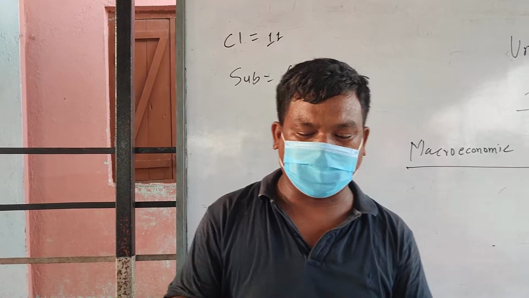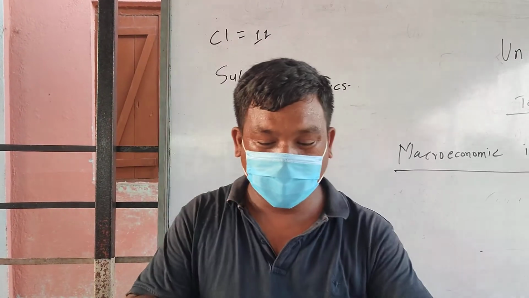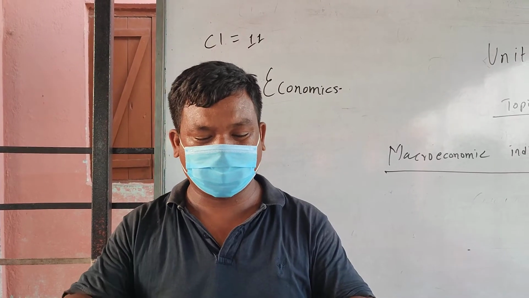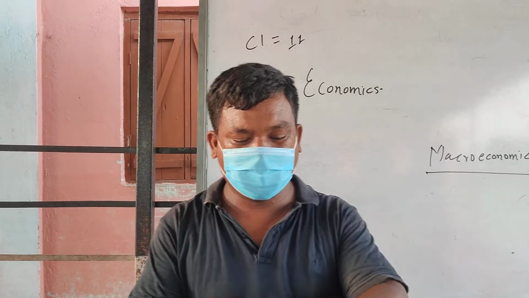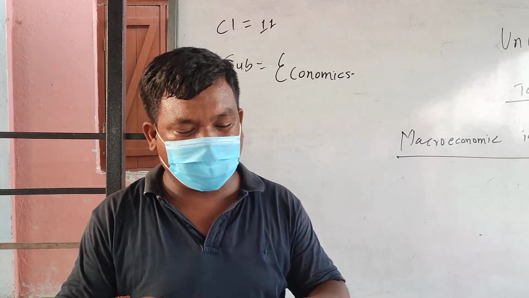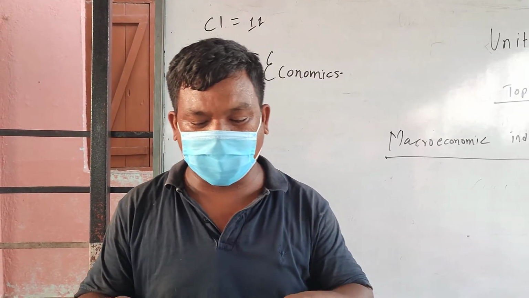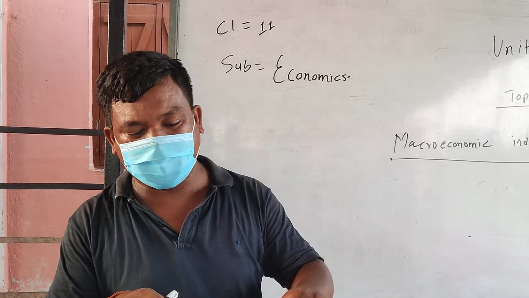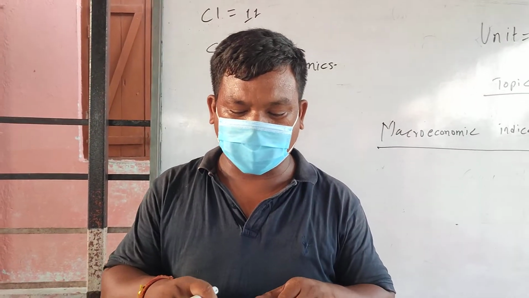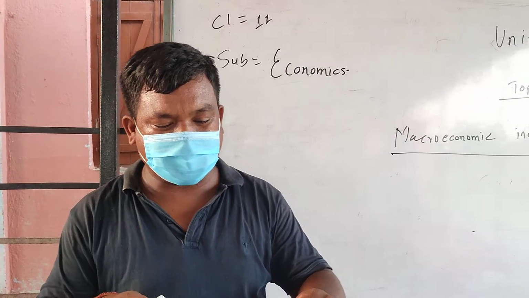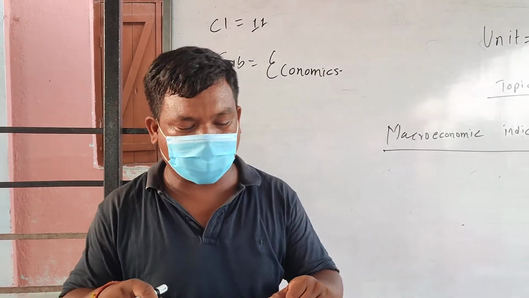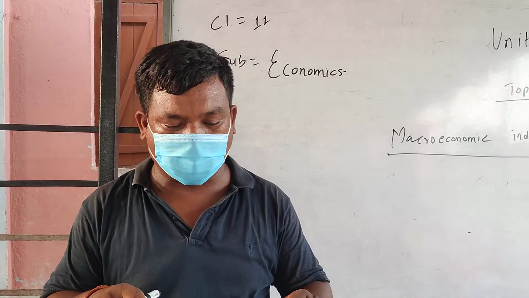Okay, now the rate of inflation. The rate of rise in the price level is called inflation. It is also regarded as an important indicator of macroeconomic stability. Inflationary fluctuation adversely affects saving, investment, and economic growth. Therefore, price stability is a condition for achieving higher and stable economic growth.